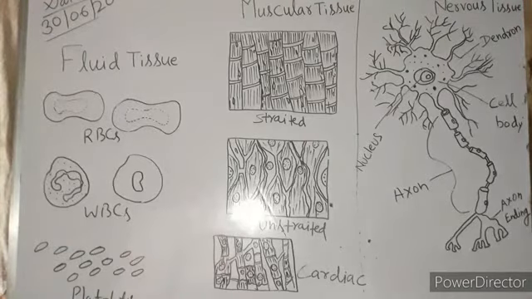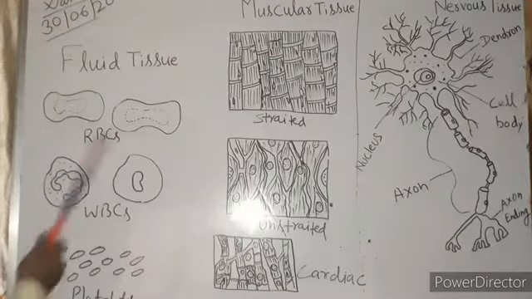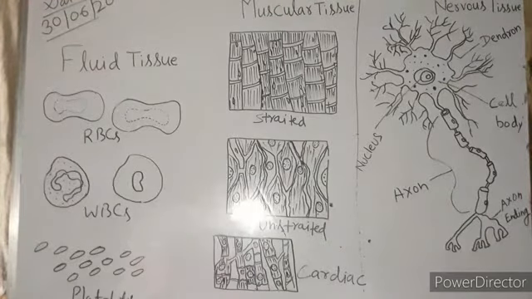RBCs, we know that RBCs also play a very important role in our body. When we are talking about the fluid connective tissue, we always speak about the blood and the plasma.